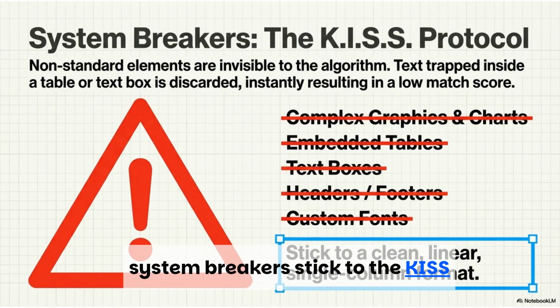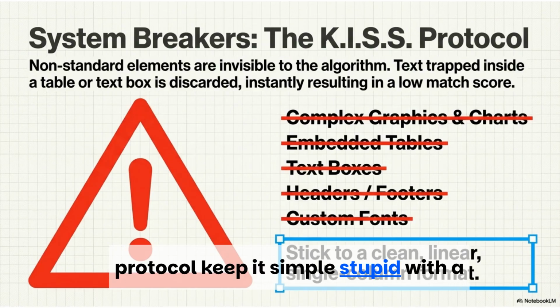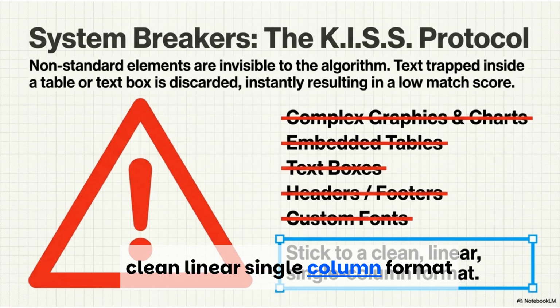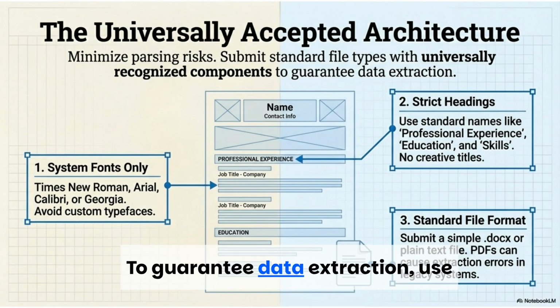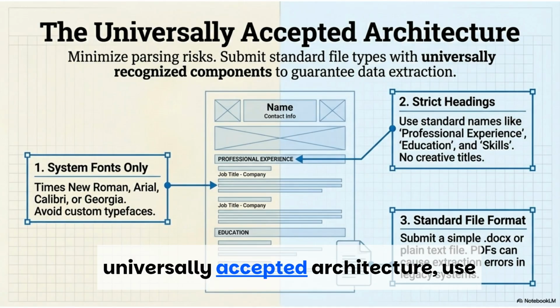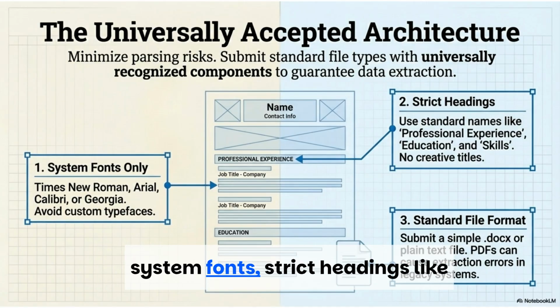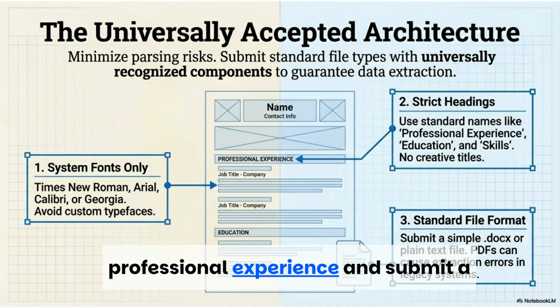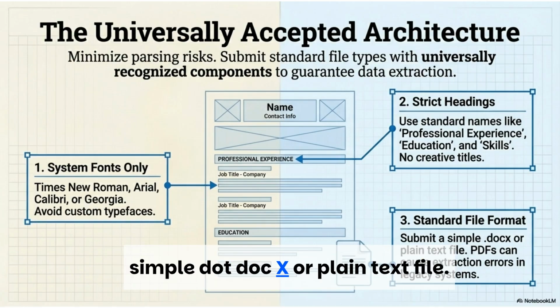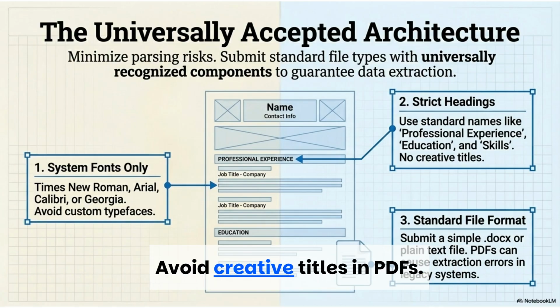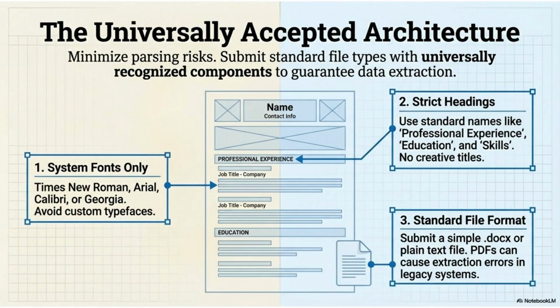Stick to the KISS protocol. Keep it simple, stupid, with a clean, linear, single-column format. To guarantee data extraction, use universally accepted architecture. Use system fonts, strict headings like professional experience, and submit a simple .docx or plain text file. Avoid creative titles and PDFs.